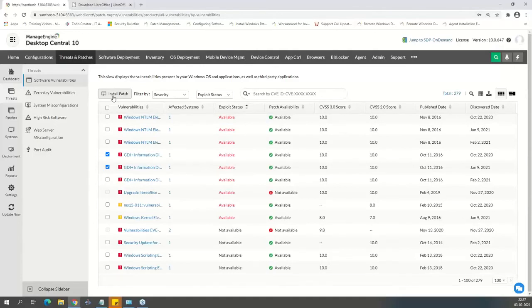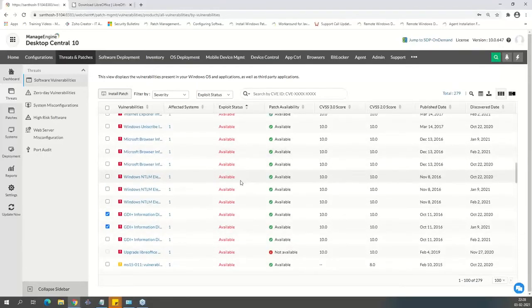But from this place, if I want to install a patch, I can simply select those machines and then click on install. Then it will go ahead and deploy those patches to those endpoints. So that's number 2. Number 3 is the exploit status. If a vulnerability is there, something like a 0-day, right? Whether an exploit is available or not, it's going to show you those details.